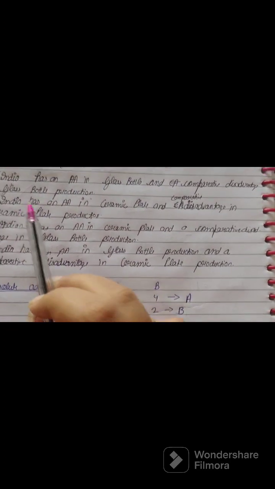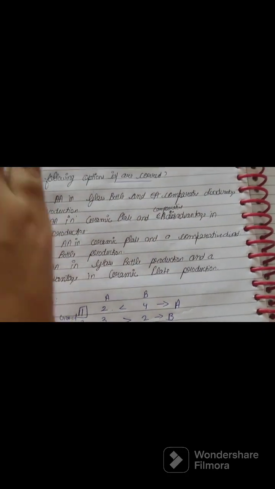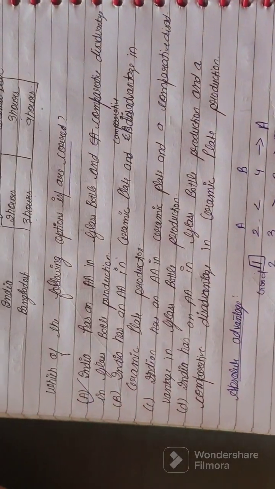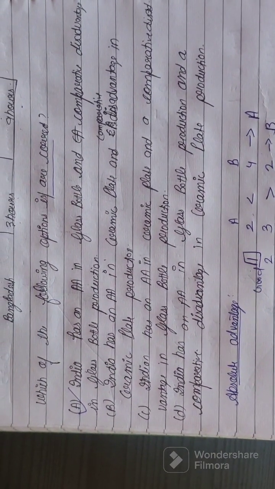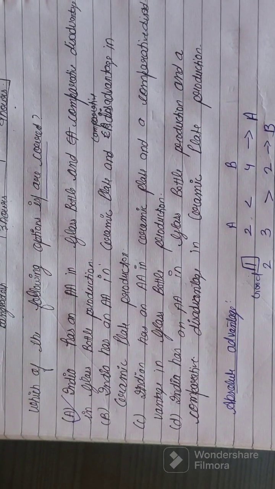And India has a comparative disadvantage in the production of ceramic plate. This option is incorrect, because India has comparative advantage, not comparative disadvantage, in ceramic plate production.